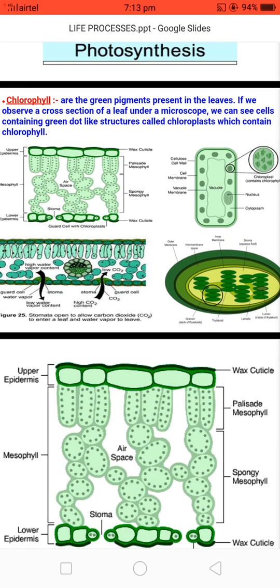Then chlorophyll. What do we mean by chlorophyll? These are the green pigments which are present in leaves. If we observe a cross section of a leaf under a microscope, we can see cells containing green dot-like structures called chloroplasts. Chloroplast is an organelle found basically in plant cells, and it contains chlorophyll. The function of chlorophyll is to trap sunlight.